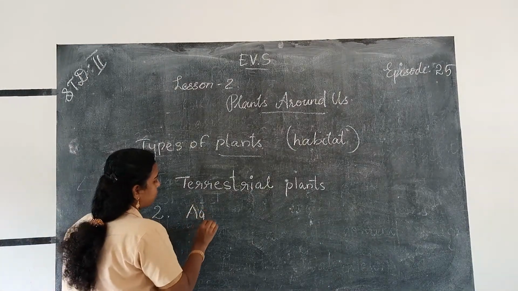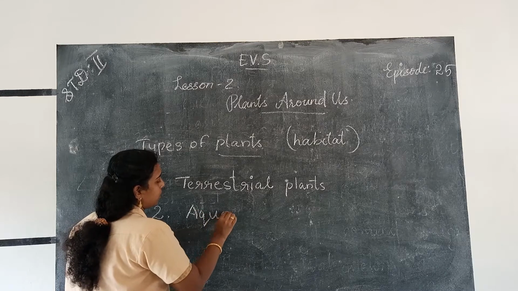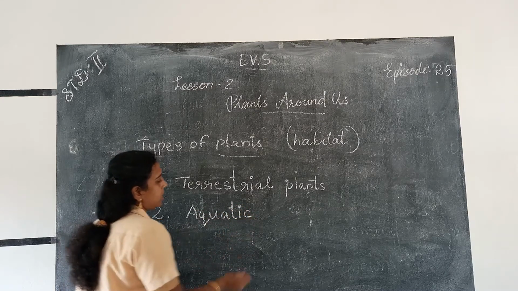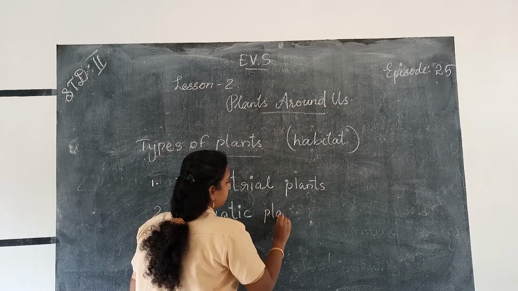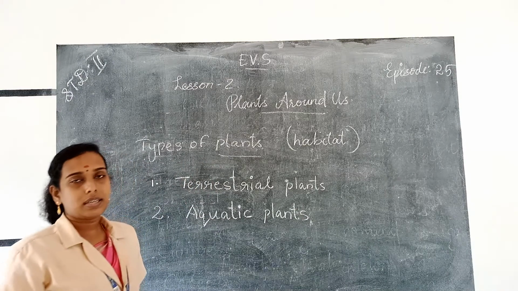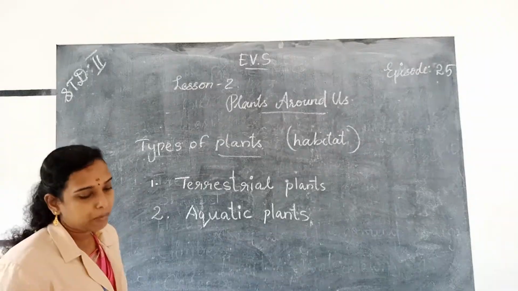Aquatic, A Q U A T I C. Aquatic plants, P L A N T S. Aquatic plants.